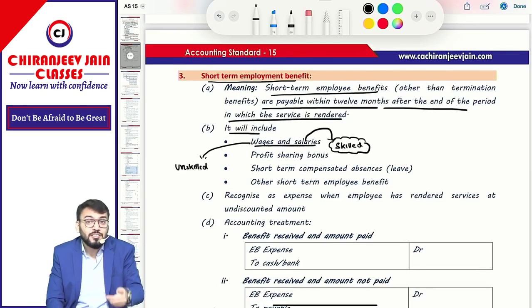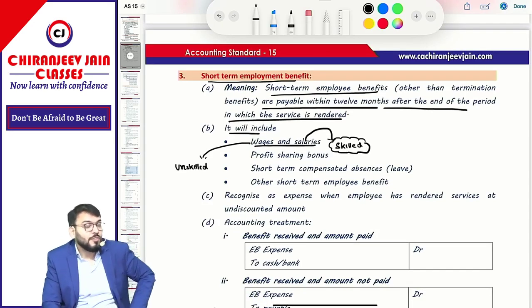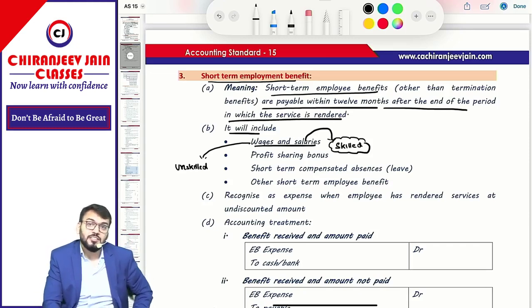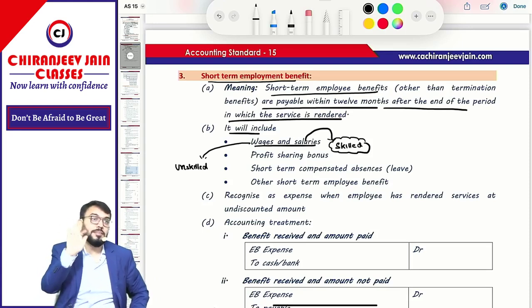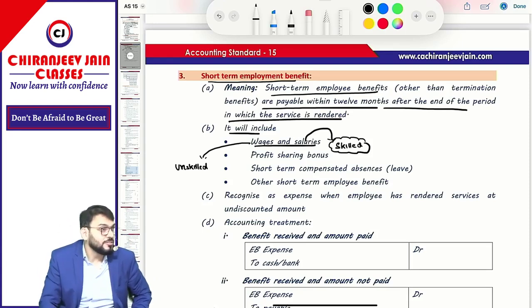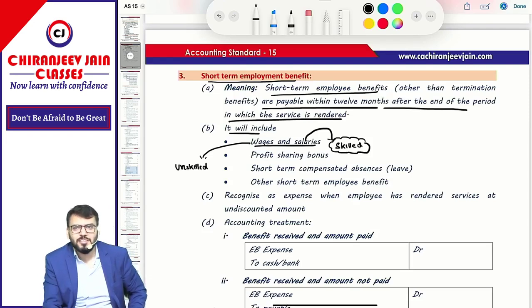So in one of the interviews, my student was asked this question: what is the difference between wages and salary? They say wages will go to trading account and salary will go to PL account. They will say bye bye. They will not ask any question. Means it is rectification na.